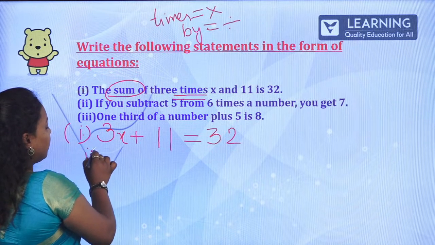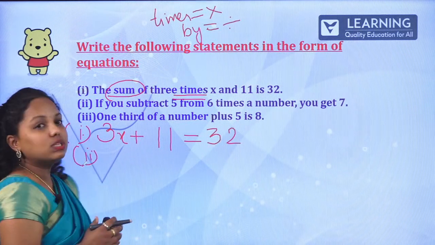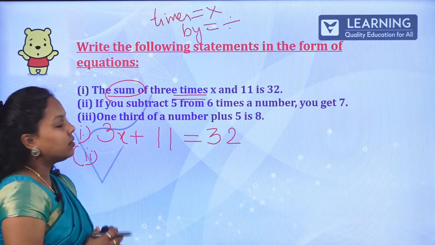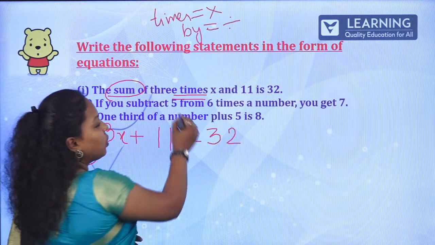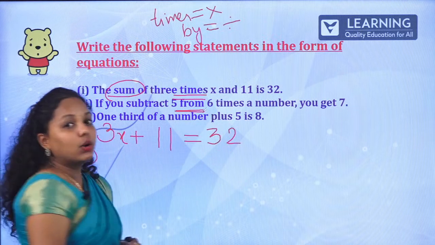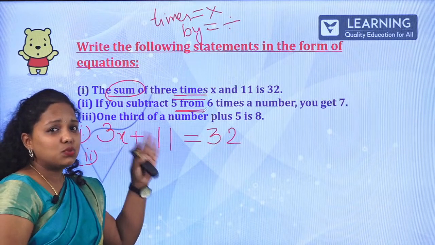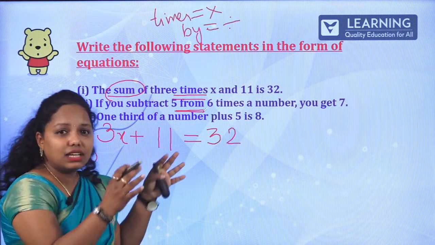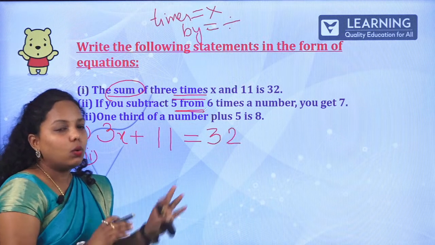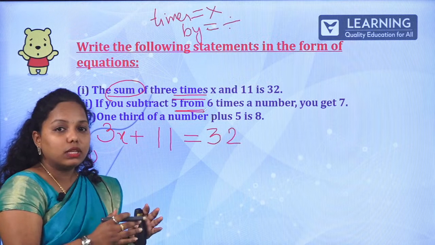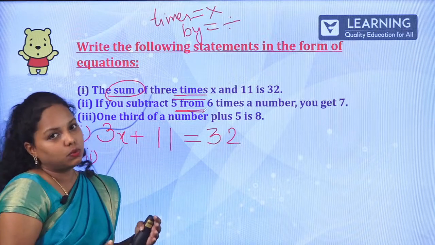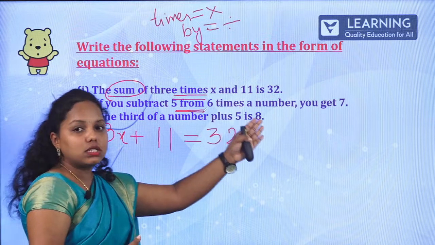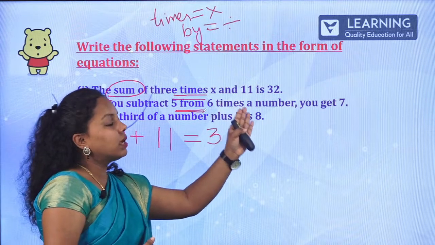Let's solve the second one. If you subtract 5 from 6 times a number, see, this is very important. This is where students go wrong. As we correct the papers, this is what we noticed. As soon as they get the number, they write it first. No. Whenever you get from, the later part you have to write first. So after from, what is the number? It is 6 times a number.